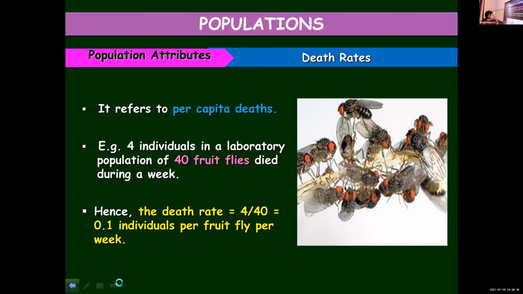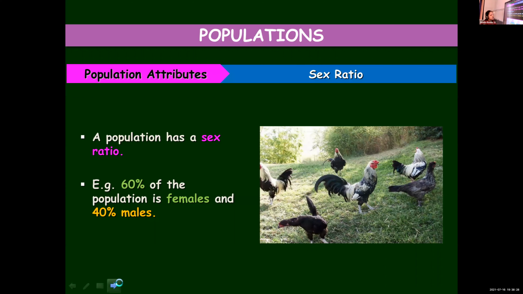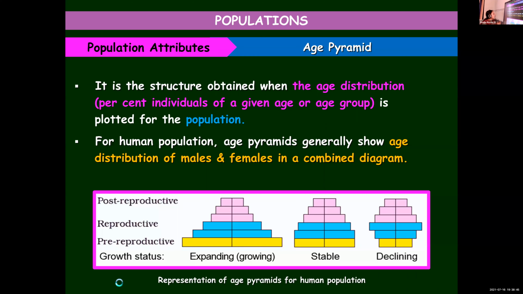And here you saw the age pyramid. An age pyramid is the structure you get when you plot the age distribution. Age distribution means the percentage of individuals belonging to a particular age group. The age pyramids of human beings are not prepared gender-wise. It's a combined diagram meant for both males and females. The age distribution of males and females is shown in the same diagram.